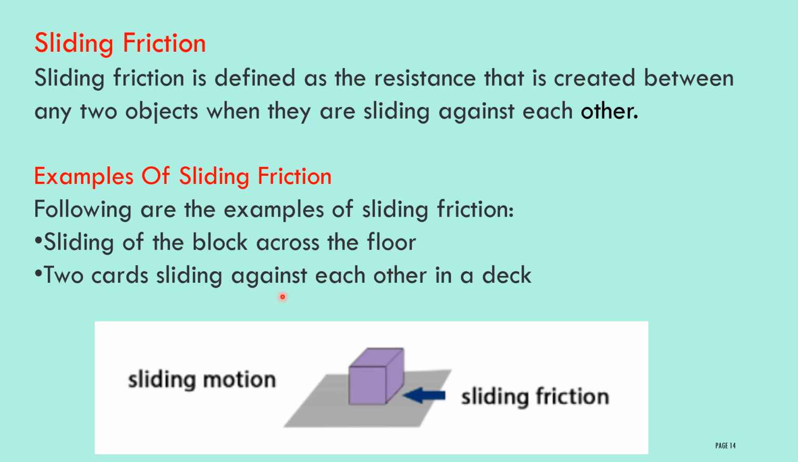other on a desk. Consider this is the sliding motion, then sliding friction will be opposite to the direction of sliding motion. Always remember, when two objects are in contact with each other and in continuous motion, then it creates a friction, that is nothing but sliding friction.